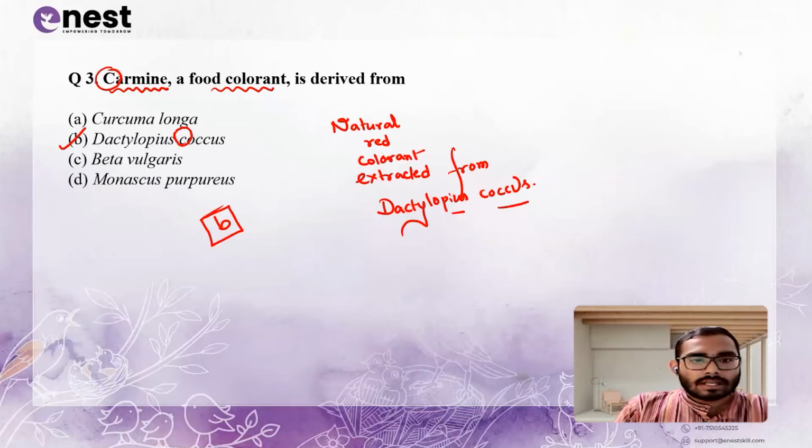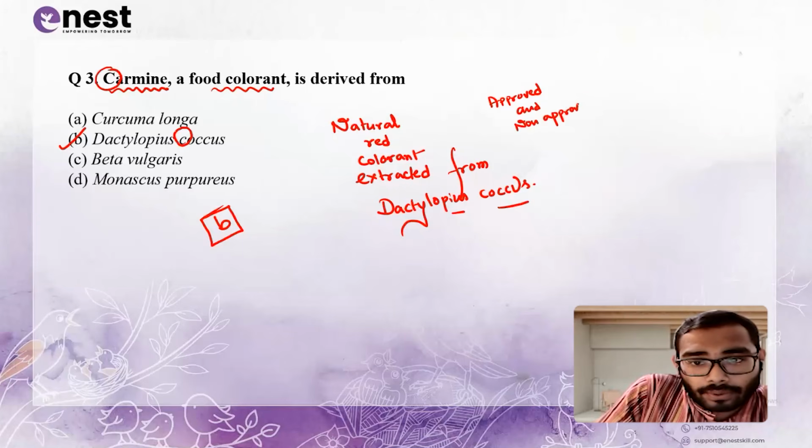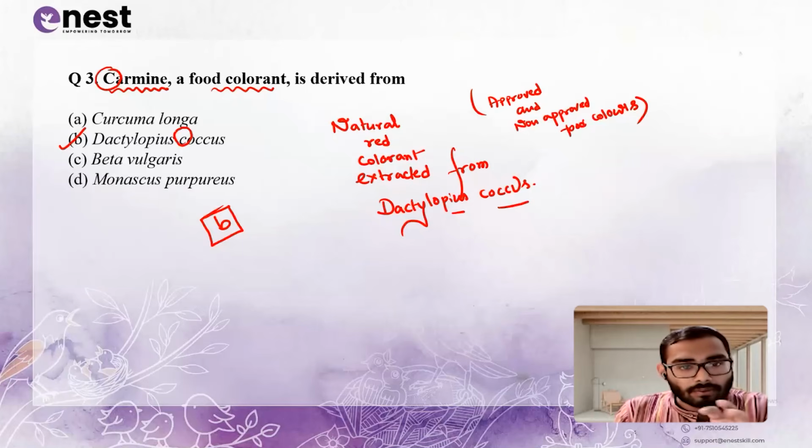Okay, you can remember for next year कि what are the approved and non-approved food colors, because this time they asked the question from organism, okay, or from source, but next time they can directly ask about the compound. Okay, not to the source, they can directly ask from the compound for 2027. Okay, next,